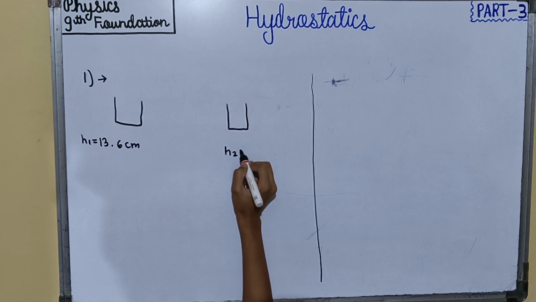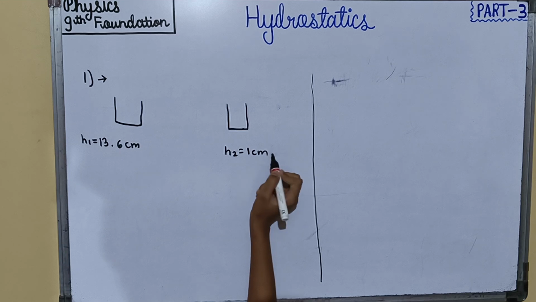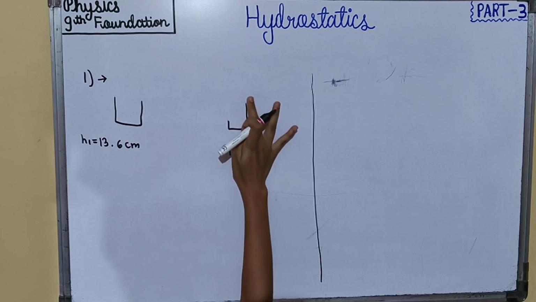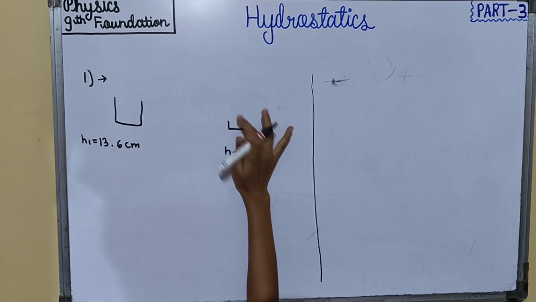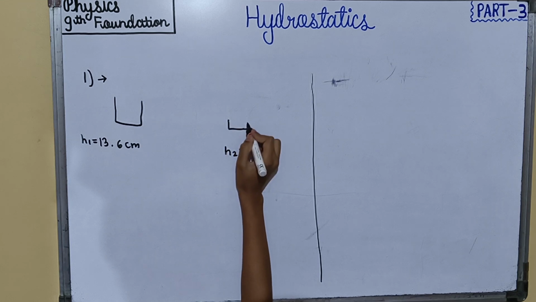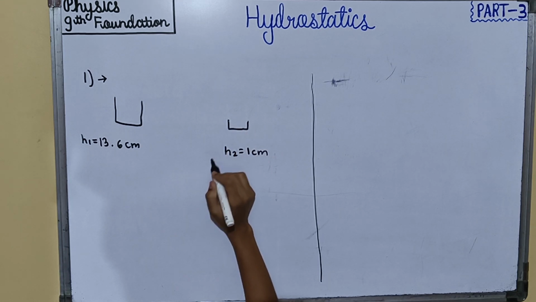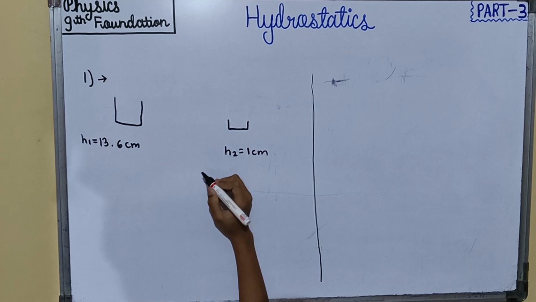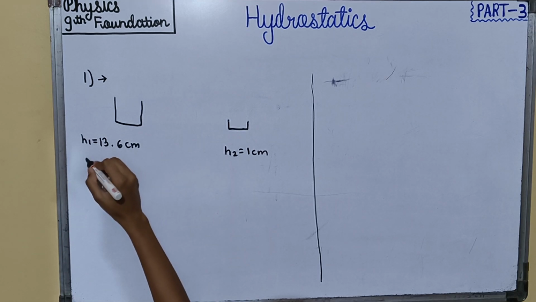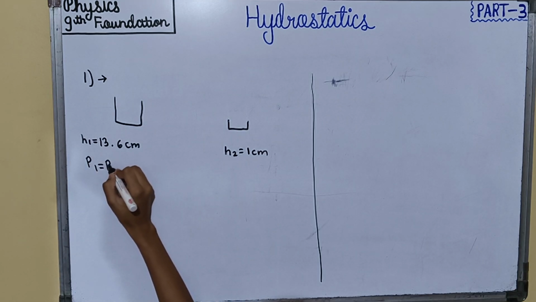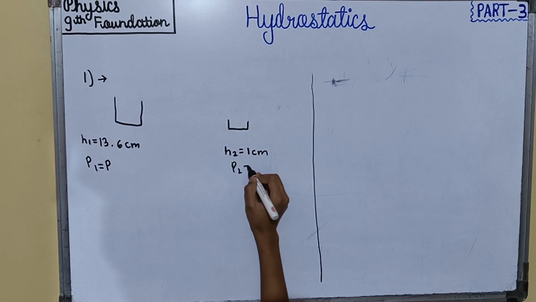So the height is 1 centimeter. They have told that pressure is the same, which means if P1 is P, then P2 will also be P.